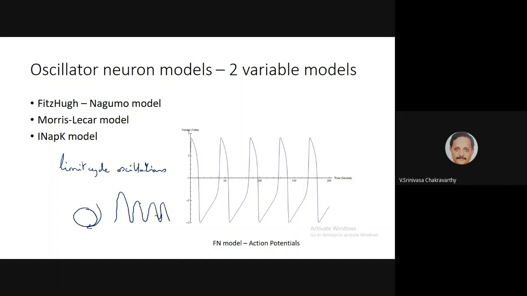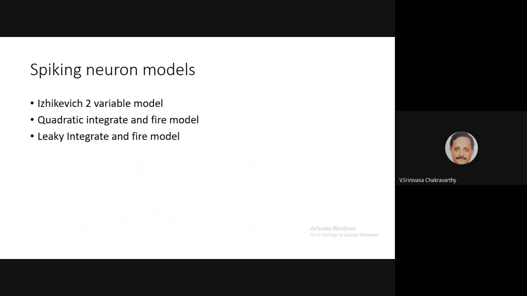So the spikes don't have absolutely the same size during the transient. Once it stabilizes, it has a standard shape and size. Anyway, dynamically it is slightly different. It's not the same as a spike. So I'll group these 3 models separately and call them oscillator neuron models.